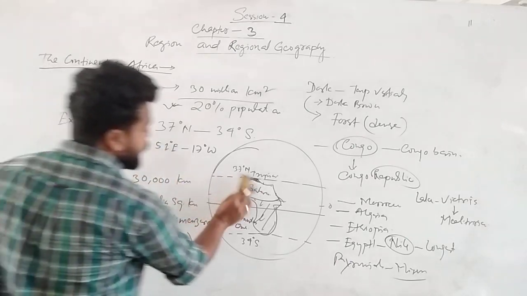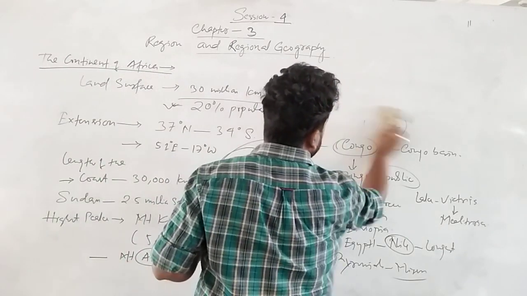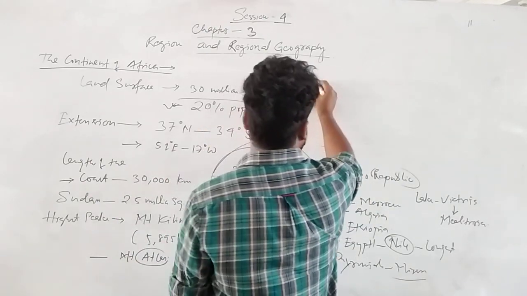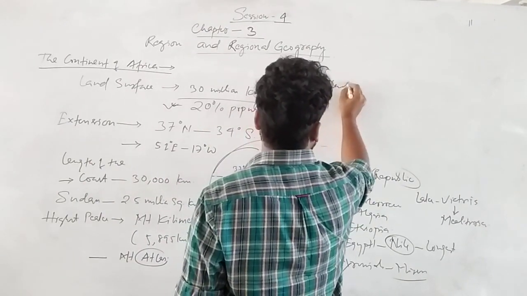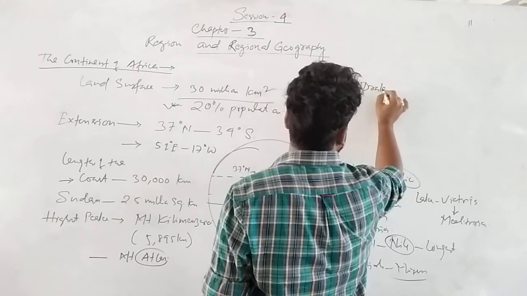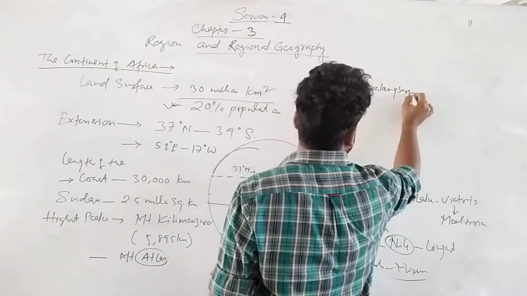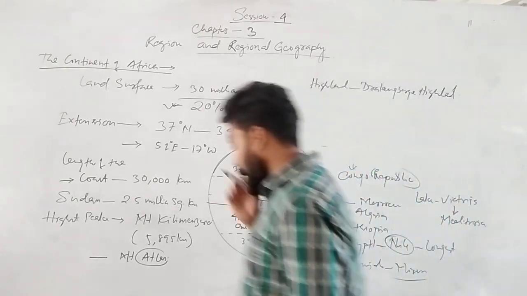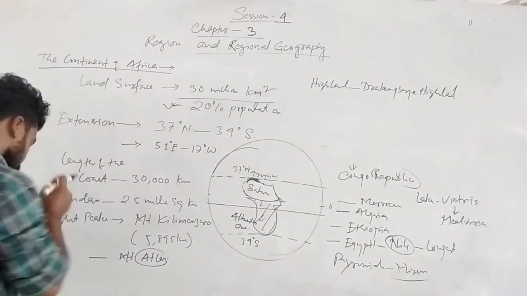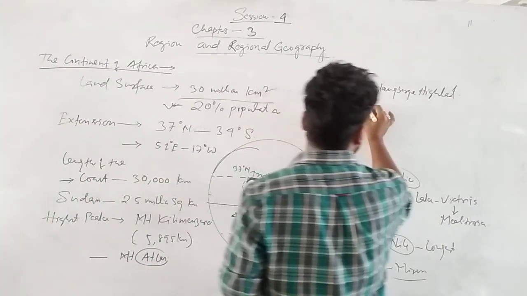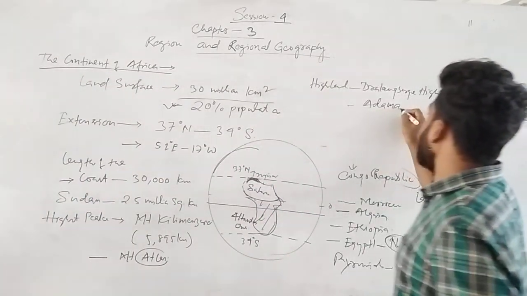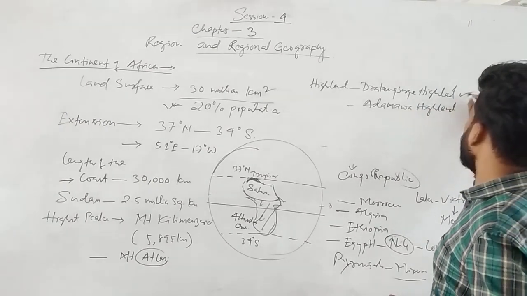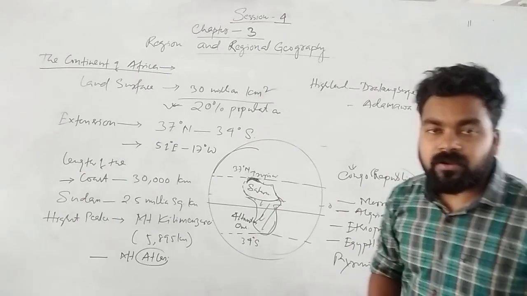And some highlands are there. We'll see the highlands. Drakensberg Highland. Again another highland is here, Adamawa Highland. These two highlands are most important in Africa.